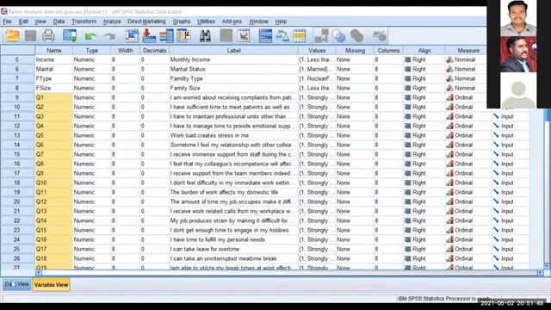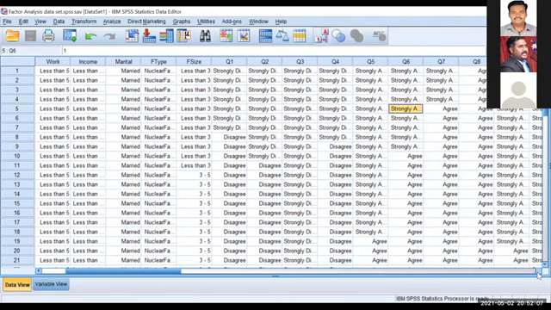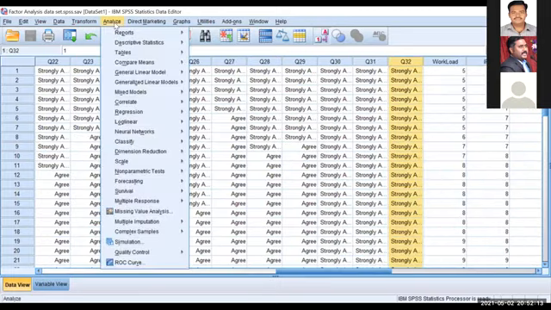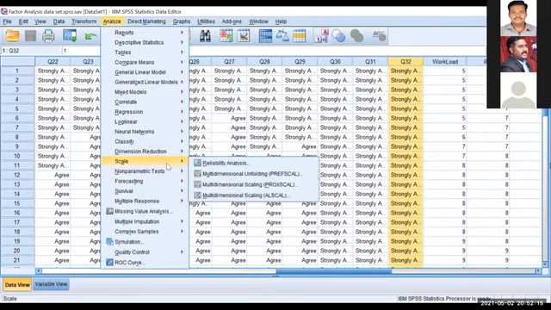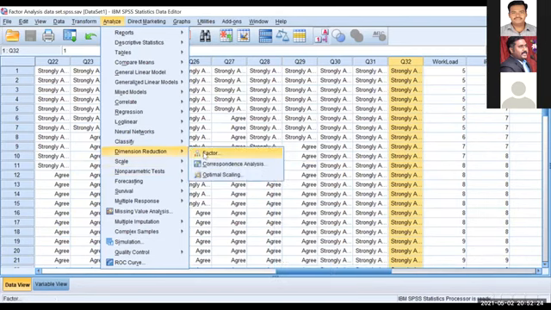Now I entered all the 32 variables. In the data view, see what variables I entered. It was displayed, and I entered the respondents also. Strongly agree, disagree, all those things I entered. Still 32 questions I entered. Okay, now we go to Analyze, dimension reduction, factor analysis. Click it.